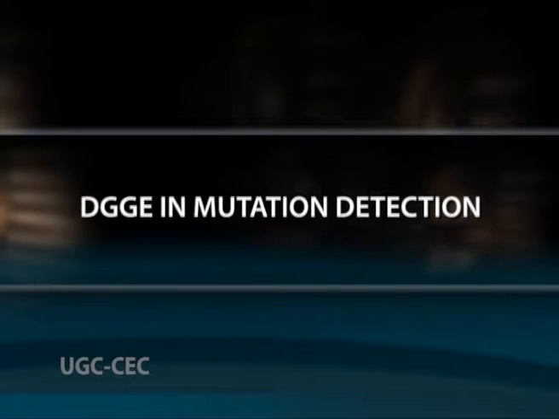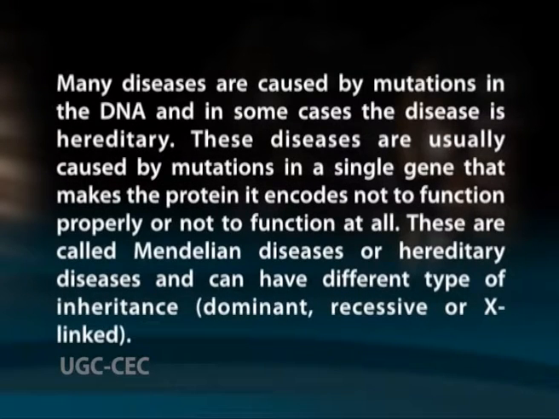DGGE in mutation detection. Many diseases are caused by mutations in the DNA, and in some cases the disease is hereditary. These diseases are usually caused by mutations in a single gene that makes the protein it encodes not function properly or not function at all. These are called Mendelian diseases or hereditary diseases and can have different types of inheritance: dominant, recessive or X-linked. The molecular analysis of genetic diseases relies on several technical approaches which allow genetic and physical mapping, characterization of the gene structure, expression studies and identification of disease causing mutations.